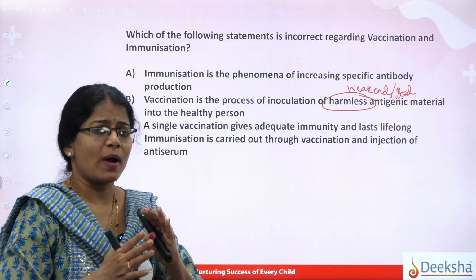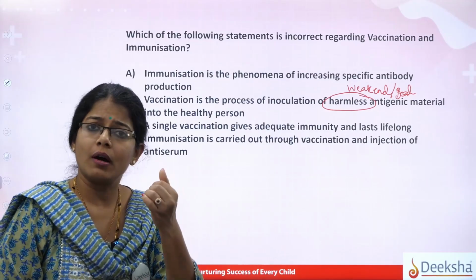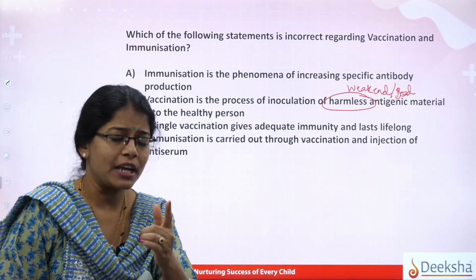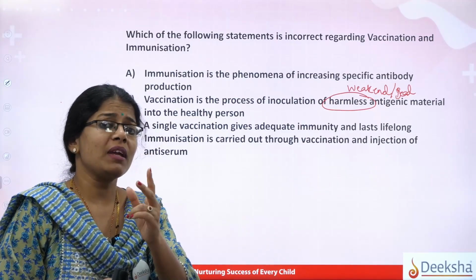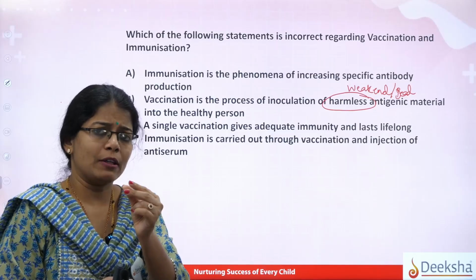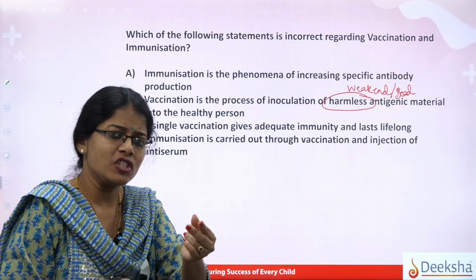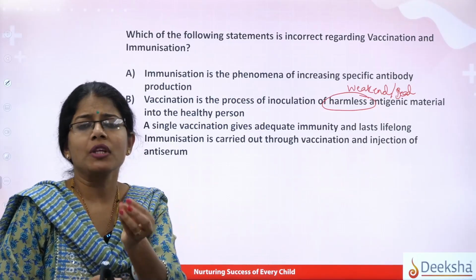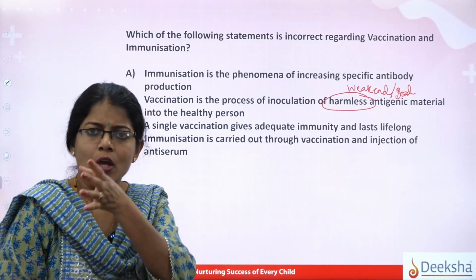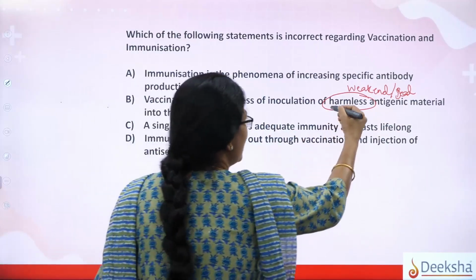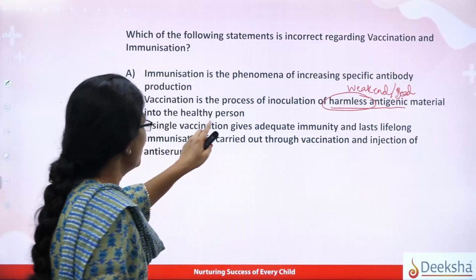So a vaccine can be made up of a dead pathogen, or an attenuated pathogen, or any part of the pathogen which can act like an antigen, or any toxin produced by the pathogen, right? Any of them can be used as a vaccine. So this comes under the category of harmless antigenic material into a healthy person.